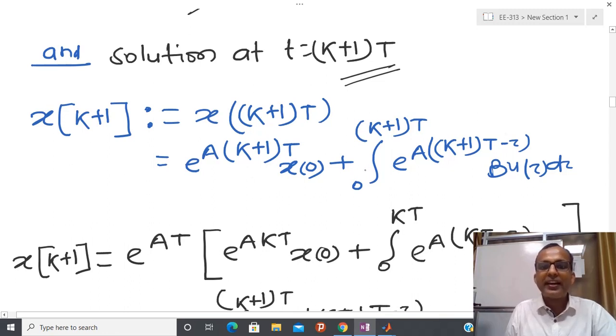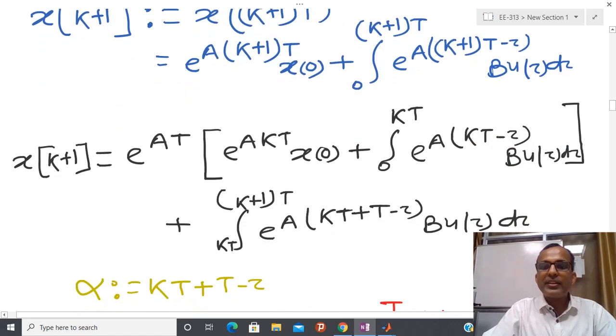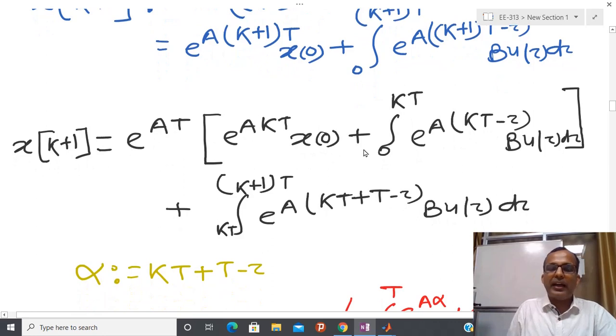Now you can see that in this expression I can take e power aT out, and this manipulation is pretty easy, so there is no need of explanation.